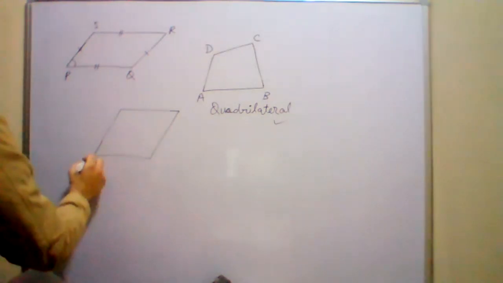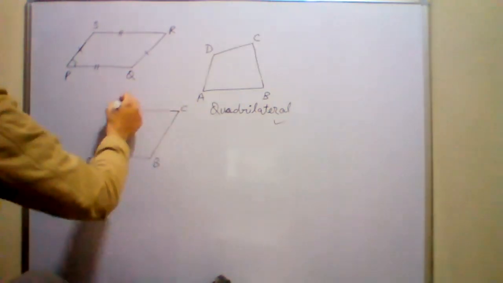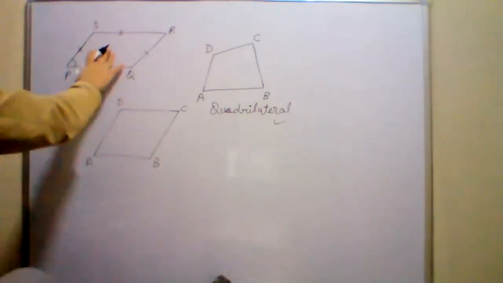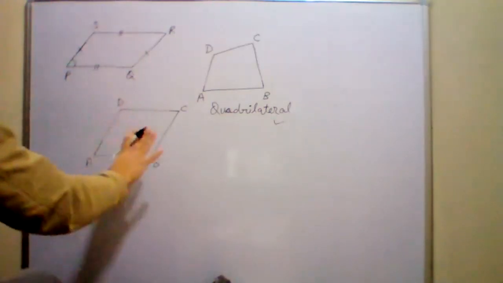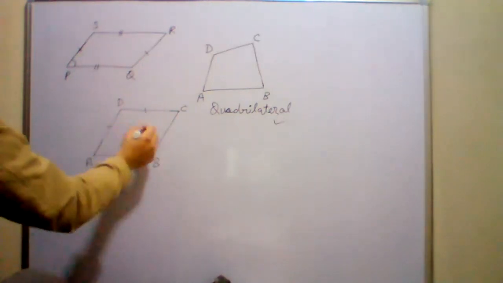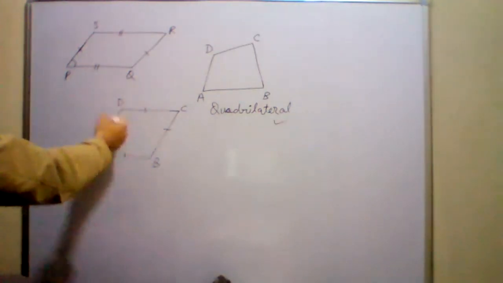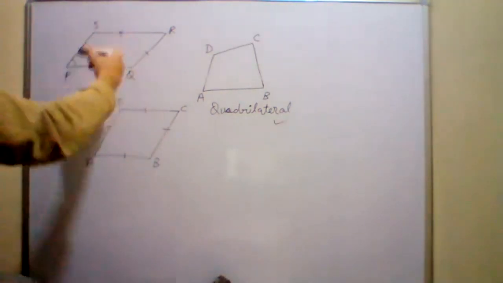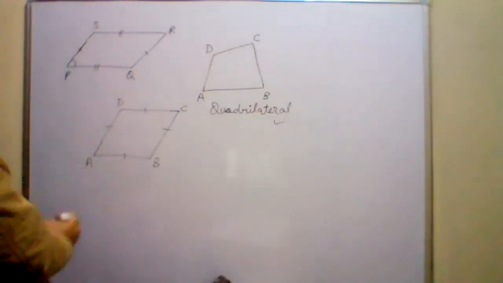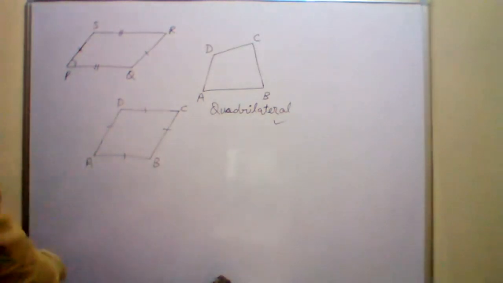So this is a rhombus. A B C D. In a rhombus, देखिए parallelogram जैसे टेढ़ा सा है वैसे ही rhombus भी टेढ़ा है. But the difference is rhombus has all the sides equal. In a rhombus, all sides are equal. Parallelogram में क्या होता है? Opposite sides are equal, whereas in a rhombus, all sides are equal. In a rhombus also the angles are not right angles. यहाँ पर भी जो angle है वो right angle नहीं है.